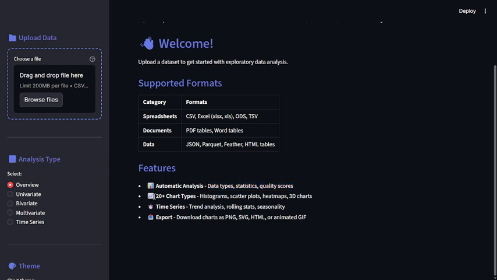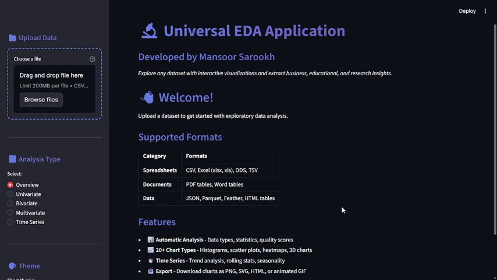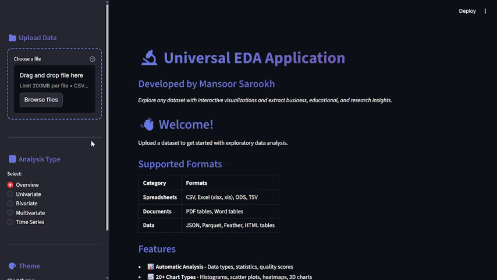You can also plot 20 plus charts including histograms, bar plots, and heat maps, and even 3D charts. You can also apply time series analysis, trend analysis, rolling stats, and seasonality analysis accordingly. You can download and export charts as PNG, SVG, HTML, and communicate with great storytelling to your stakeholders.